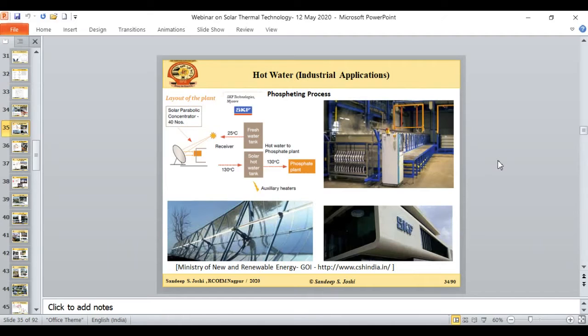Now here is another application, the application of industrial process heating. This is the example of the SKF industry, where we are using the phosphating process. For the phosphating process, they require hot water at 130 degrees Celsius. So for this hot water, they have installed 40 solar parabolic concentrators for the phosphating process.